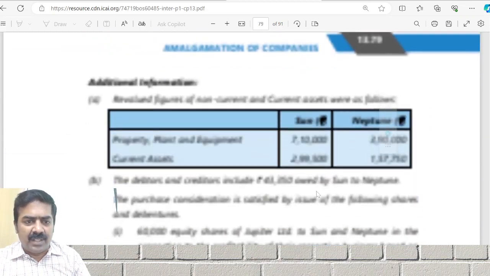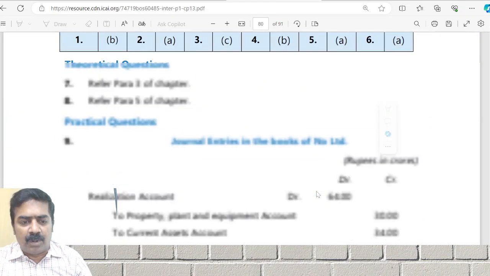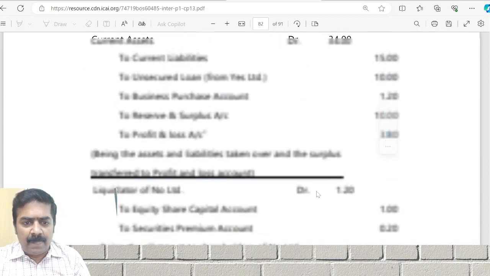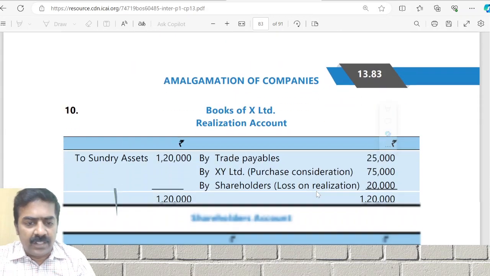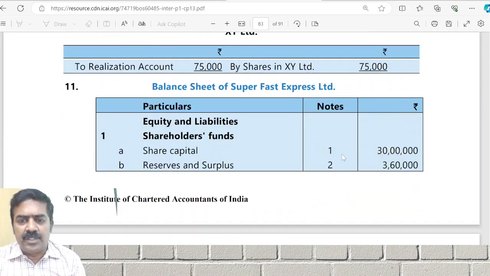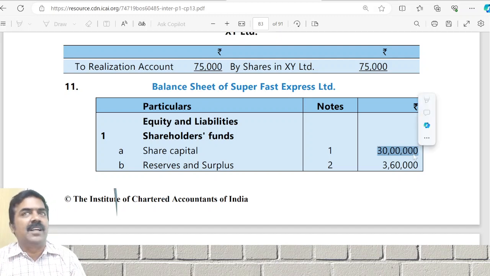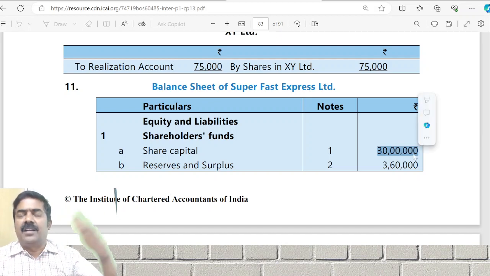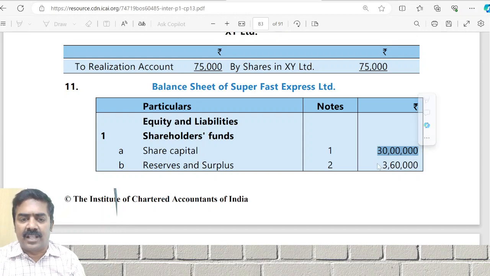They would have done the same thing. Maybe you just stay with the problem. I'll just go with the solution. Okay, you can find it in the problem itself. Share capital 30 lakhs. How 30 lakhs? 20,000 into 100 and the 10,000 into 100, it becomes 30 lakhs.